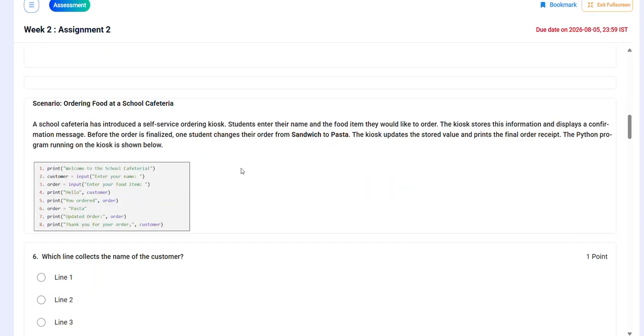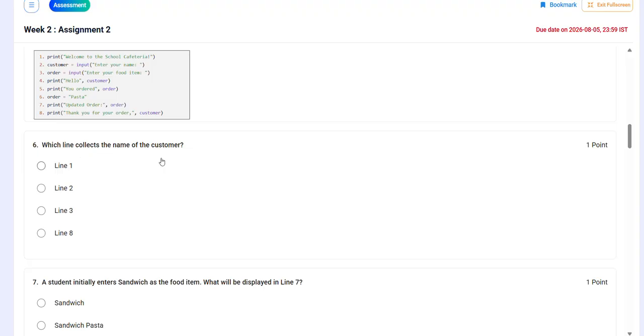Yes. In scenario two, ordering food at a school cafeteria, we have some code here, and the sixth question is, which line collects the name of the customer? So line 1, print welcome to the school cafeteria, customer input, enter your name. So actually it is line 2, because customer input is taking the enter your name, so here we are collecting the customer's information. Then in the following lines, what he is ordering and the thank you message.